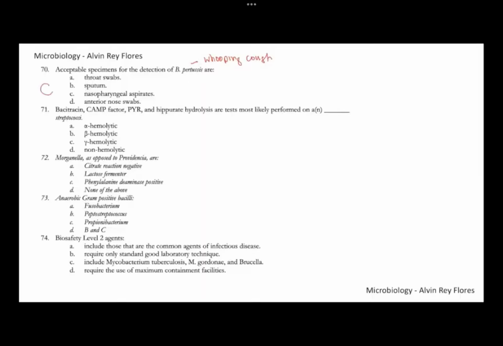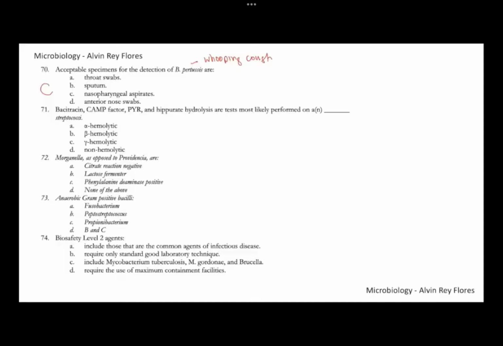So since it affects primarily the upper respiratory tract, we don't collect sputum for that. Preferably, it's nasopharyngeal aspirates. Throat swabs are employed for strep pyogenes. Nose swabs are useful for Staph aureus. But if it's for whooping cough, it's nasopharyngeal aspirates. Number 70, letter C.